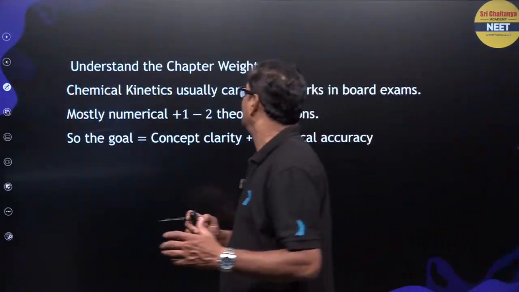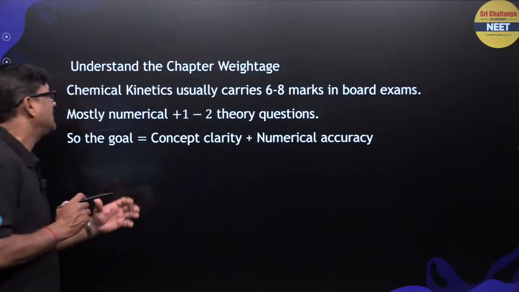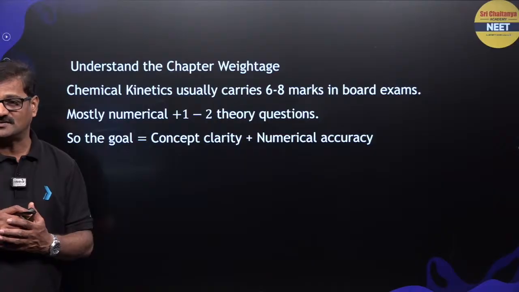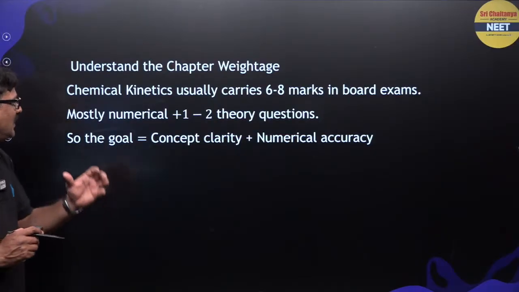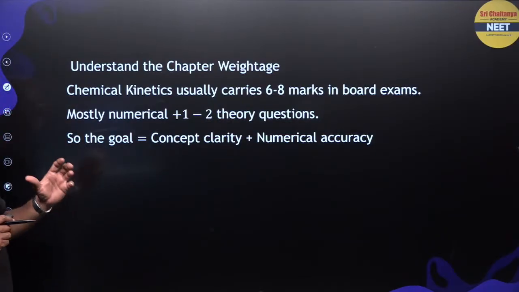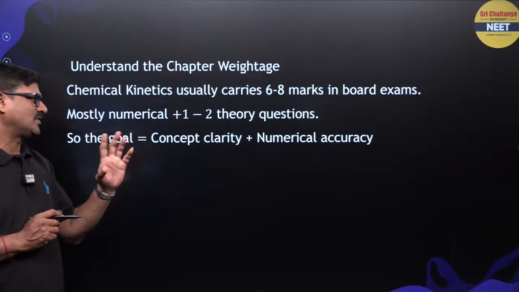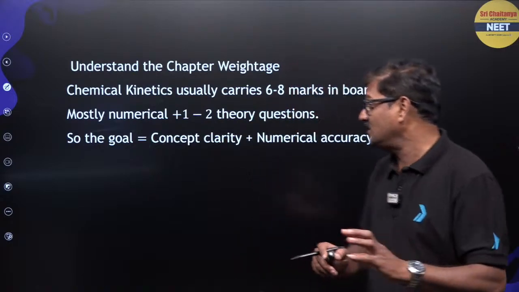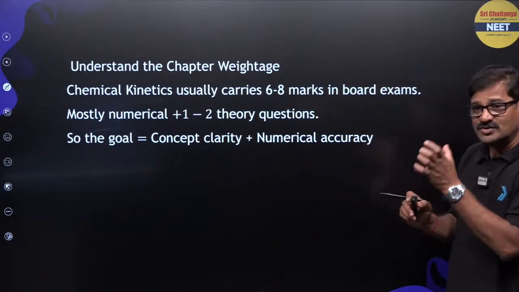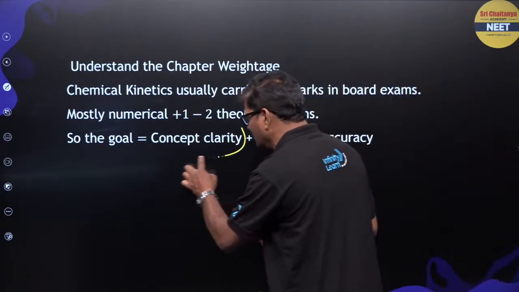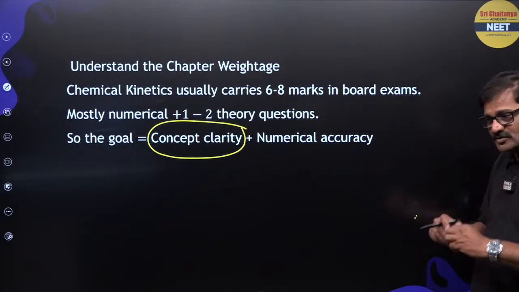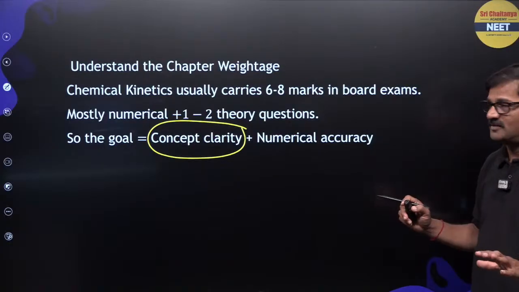Yes, understanding the chapter weightage. You can see chemical kinetics usually carries 6 to 8 marks in the board examination, right? And mostly numericals, plus or minus 1 theory question will be there. The goal is that you need to have concept clarity. Unless you have concept clarity, you cannot go ahead. Going ahead by rote learning is a difficult thing, my child.